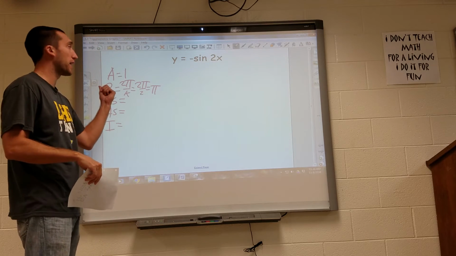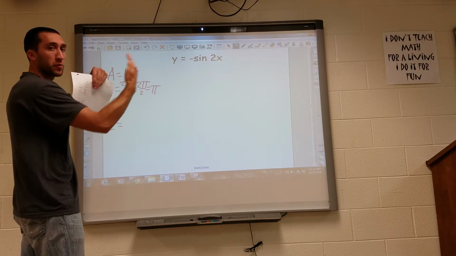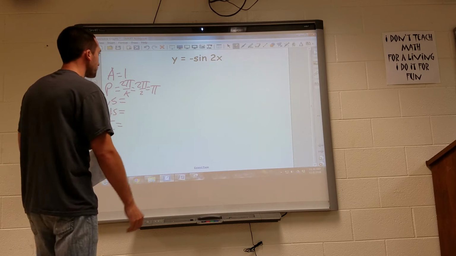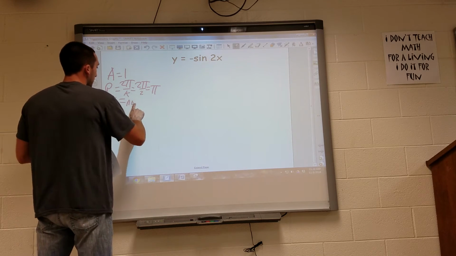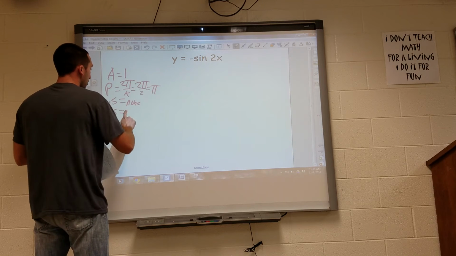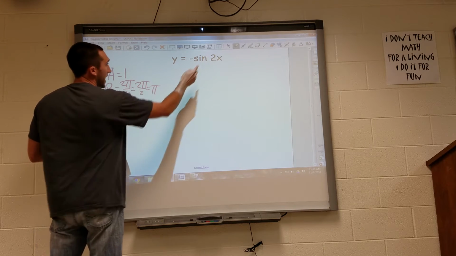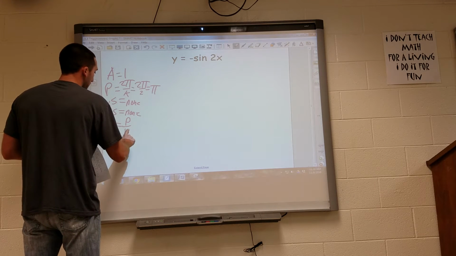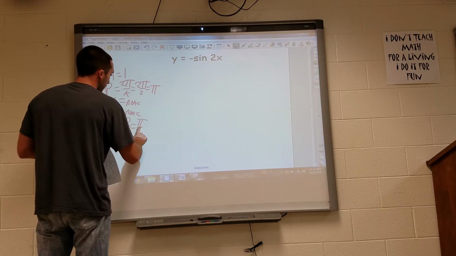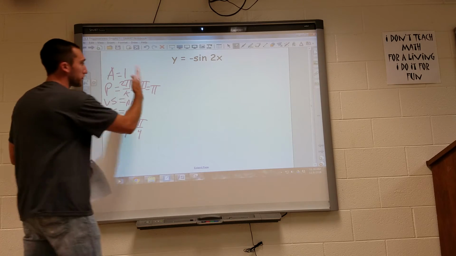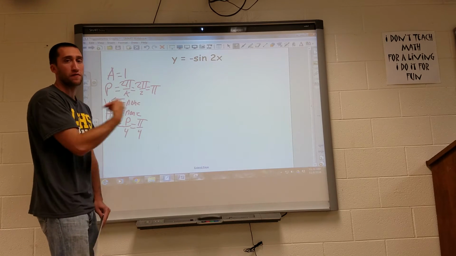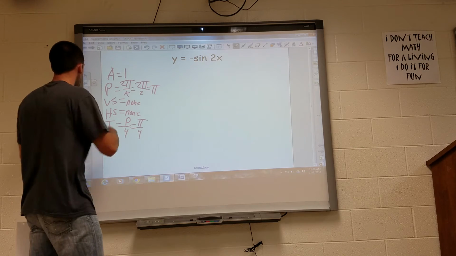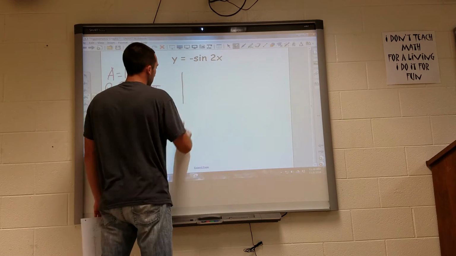The other one was 2 pi. So this one's going to be squished a little bit. It's got to finish quicker. No vertical shift, we're not adding any numbers. And no horizontal shift, we're not adding anything to the x. So then my interval is the period divided by 4, so that's pi over 4. So I'm counting each interval by pi over 4, where the first example was pi over 2. So go ahead and draw